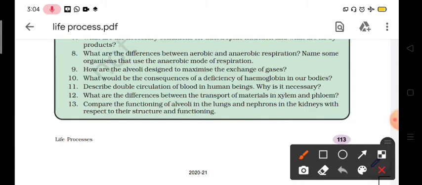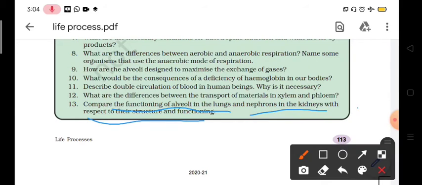Next question, compare the functioning of alveoli in lungs and nephron in kidney with respect to their structure and function. So the alveolus in our lungs is a balloon shaped structure, while the nephron in the kidney is a tube like structure.